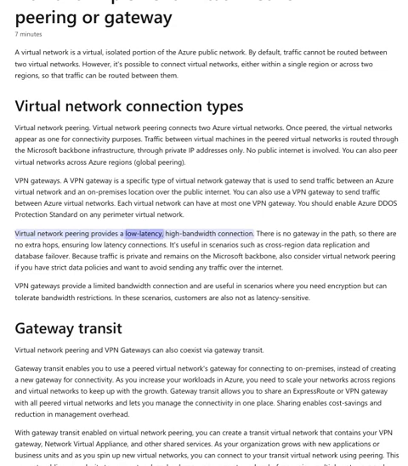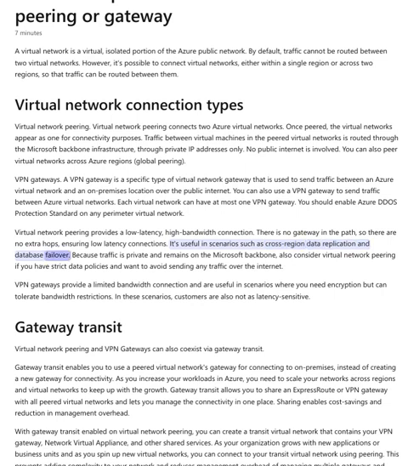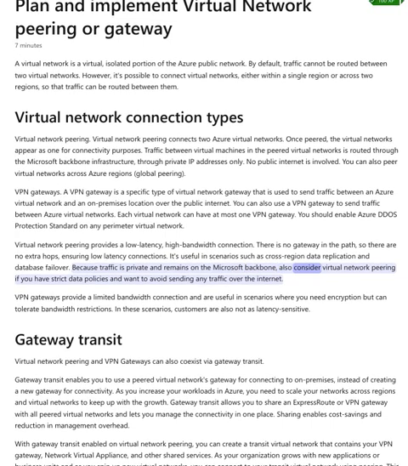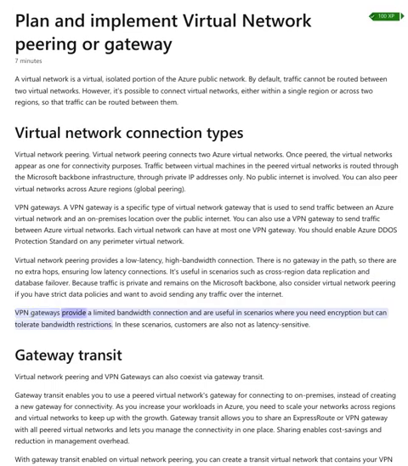Virtual network peering provides a low latency, high bandwidth connection. There is no gateway in the path, so there are no extra hops, ensuring low latency connections. It's useful in scenarios such as cross-region data replication and database failover. Because traffic is private and remains on the Microsoft Backbone, also consider virtual network peering if you have strict data policies and want to avoid sending any traffic over the internet. VPN gateways provide a limited bandwidth connection and are useful in scenarios where you need encryption but can tolerate bandwidth restrictions. In these scenarios, customers are also not as latency sensitive.